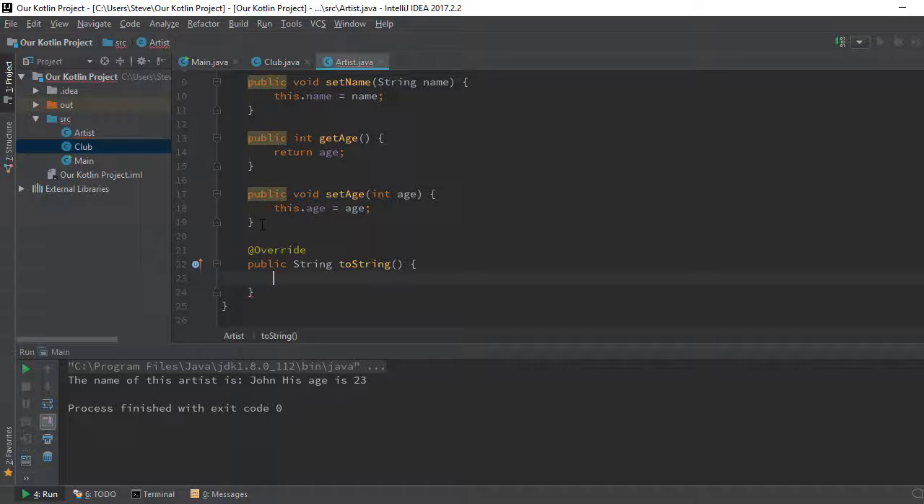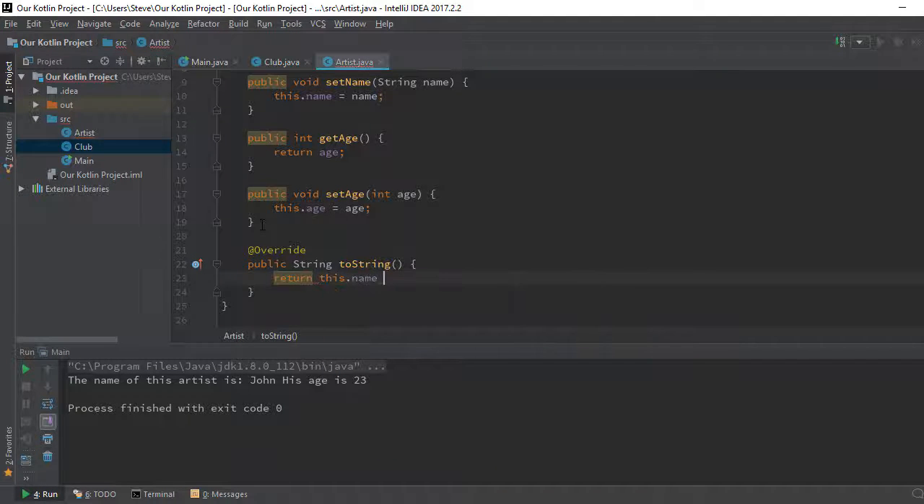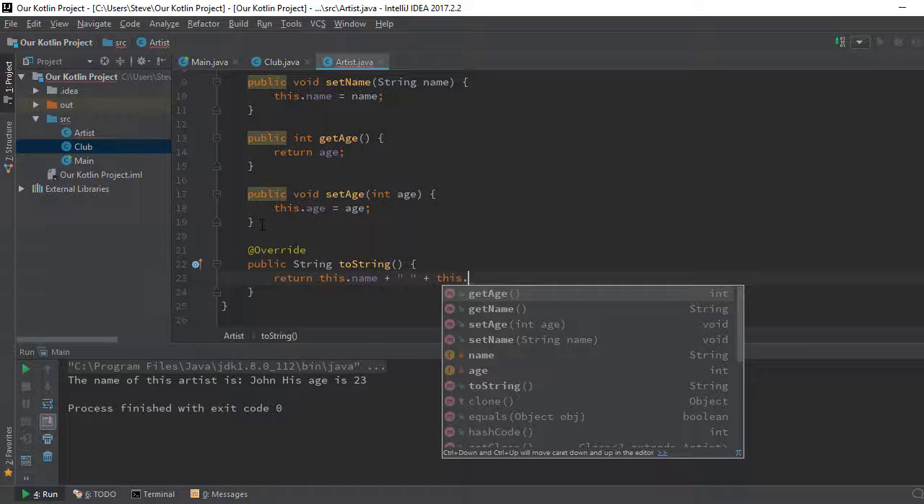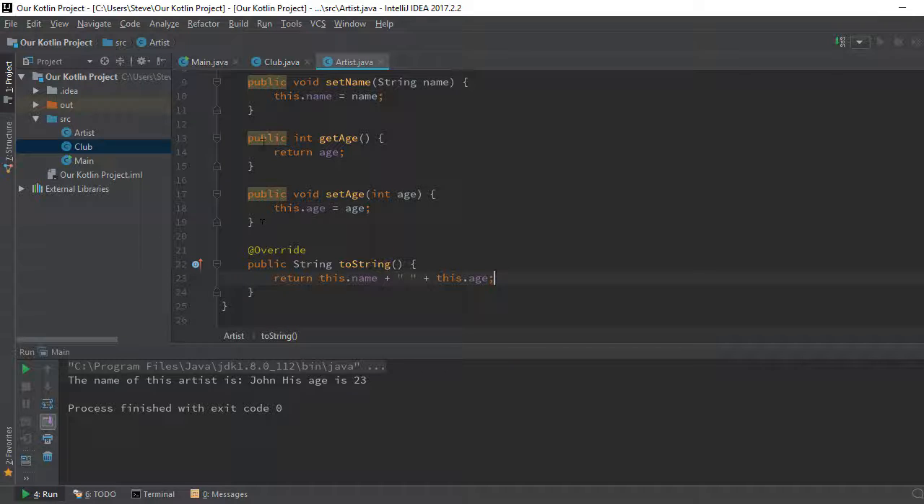To string, we are going to return what? This dot name plus, let me give a space, plus this dot age. Let's just leave it this way. So this way now we're not going to print the default to string, we are going to print our own custom to string, right? So it's going to print the name of the artist and its age.